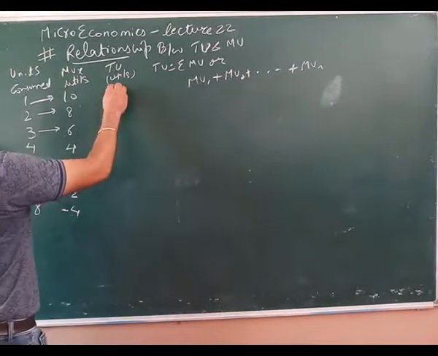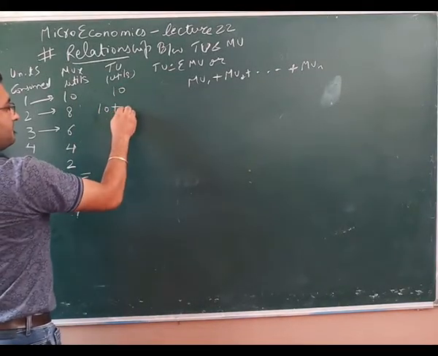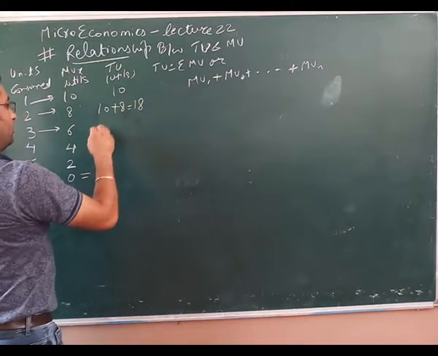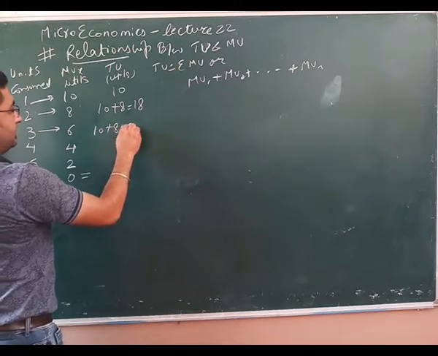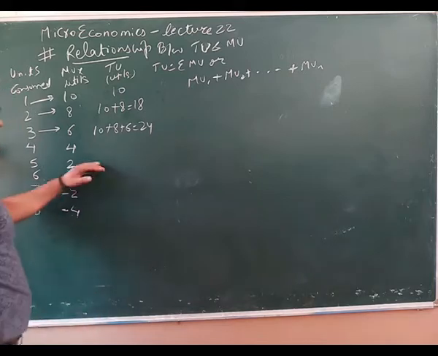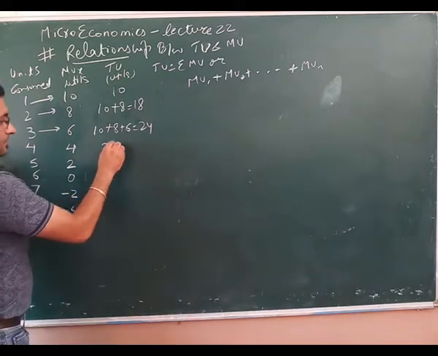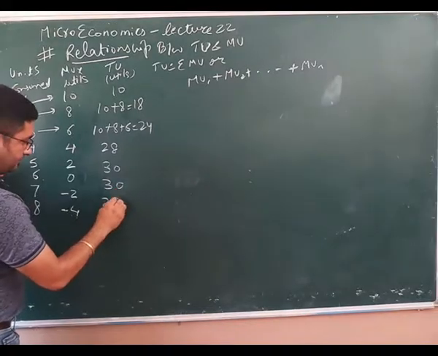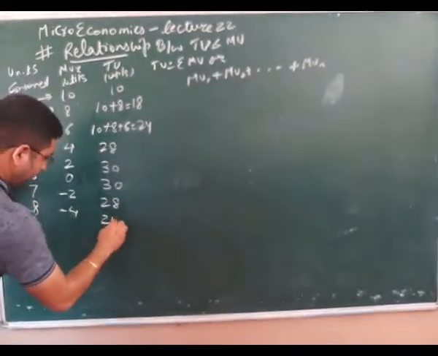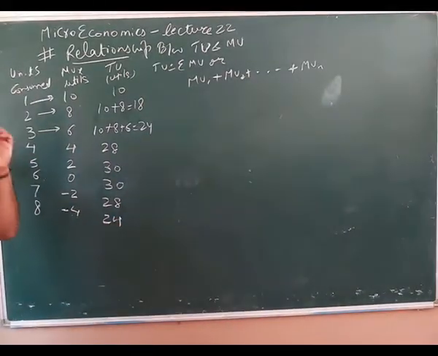So the total will be 10 plus 8 is equal to 18, 10 plus 8 plus 6 is equal to 24, and likewise 28, 30, 30, 28, 24.